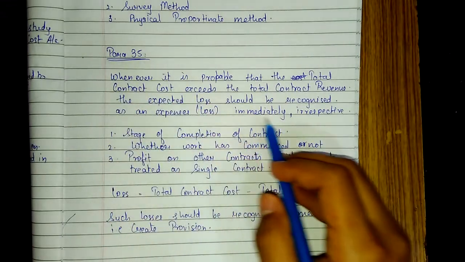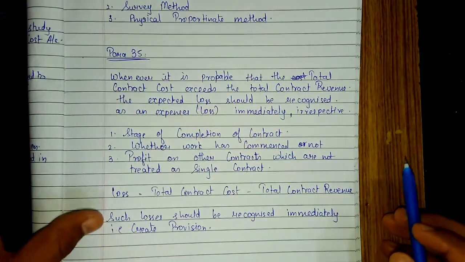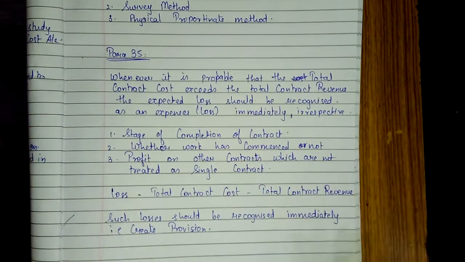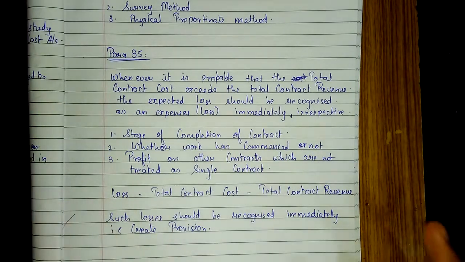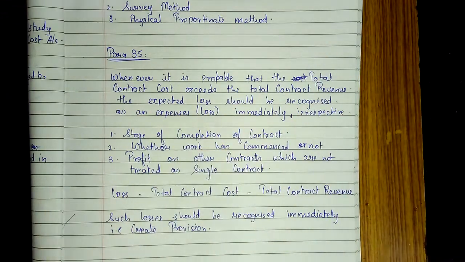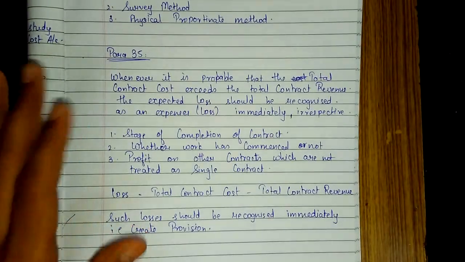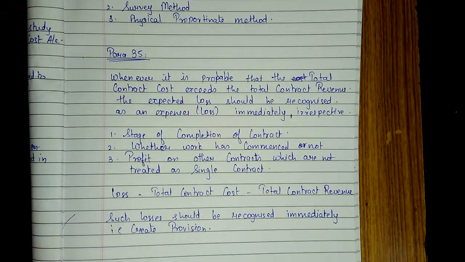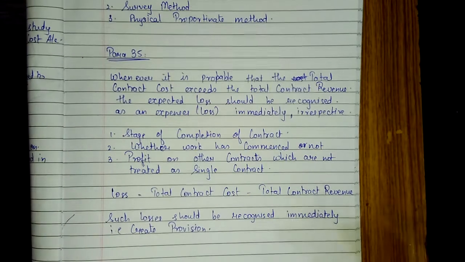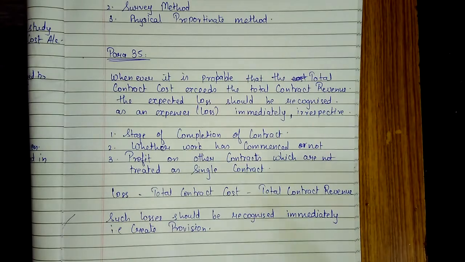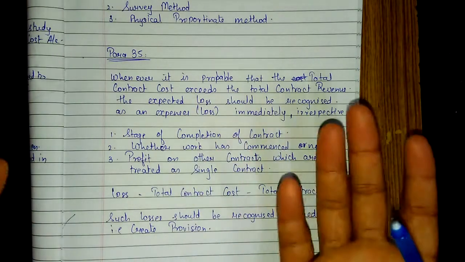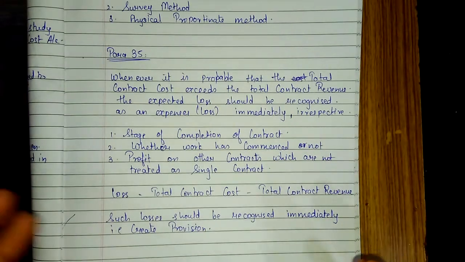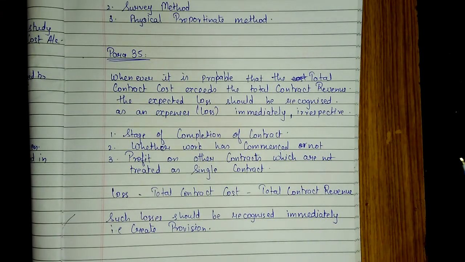When we have to record such losses immediately, irrespective of stage of completion of contract, that means we should not consider the stage of completion as a hurdle while applying this para. And then whether the work has commenced or not, whether the contract has started or not, if there is expected loss, such losses should be recognized immediately.